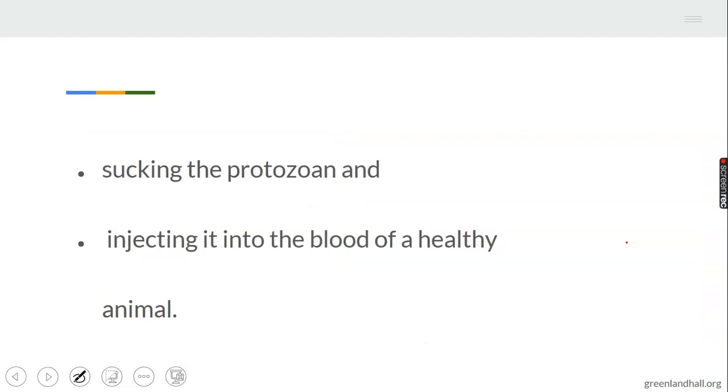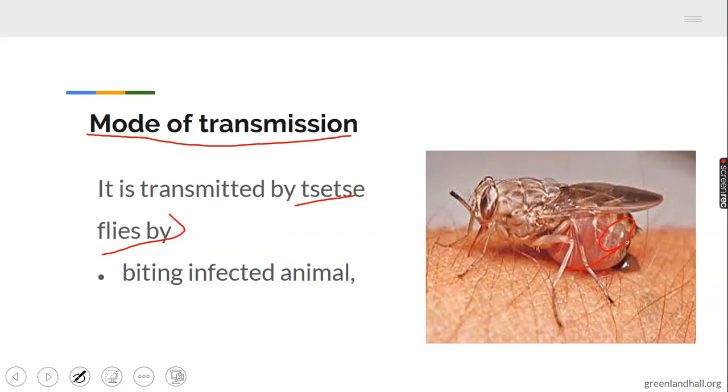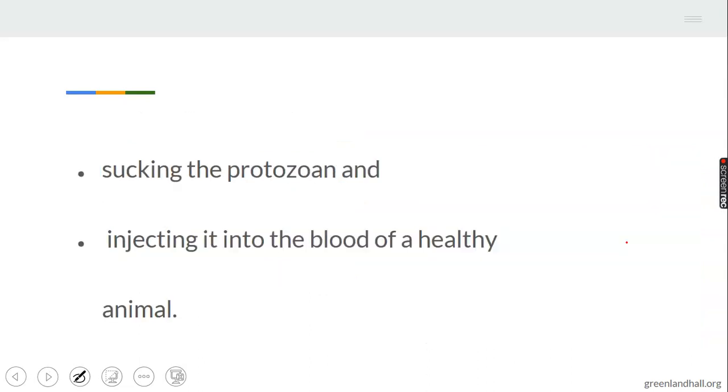Two, sucking the protozoa and injecting it into the blood of the healthy animals. When the fly bites the infected animals, it sucks the blood and injects it into the blood of a healthy animal.